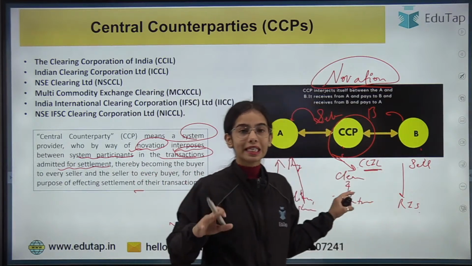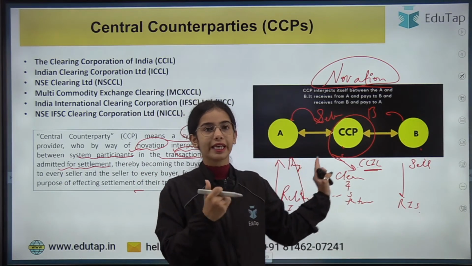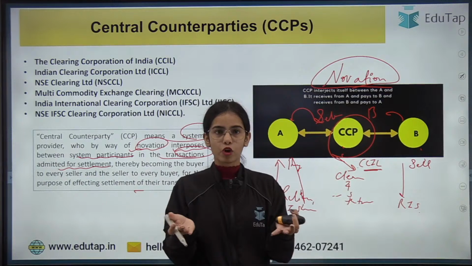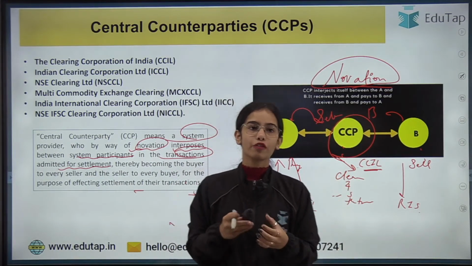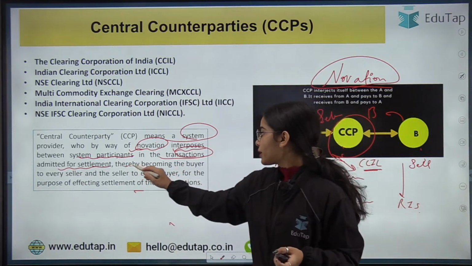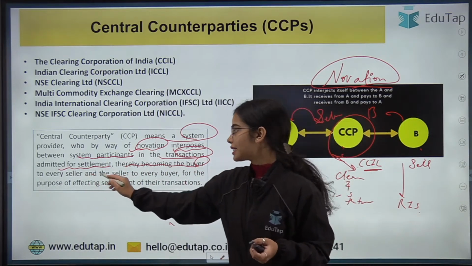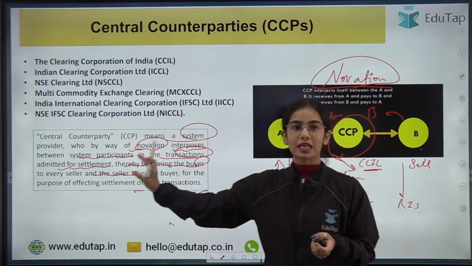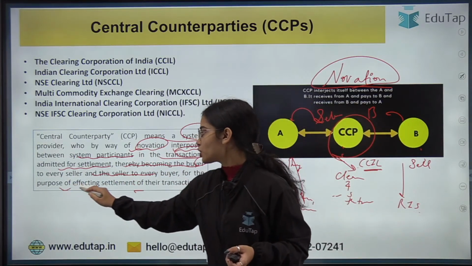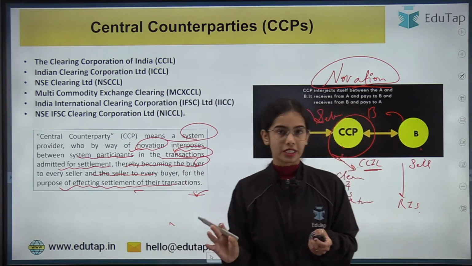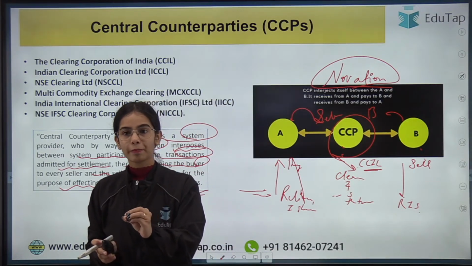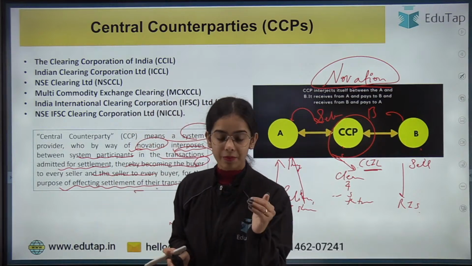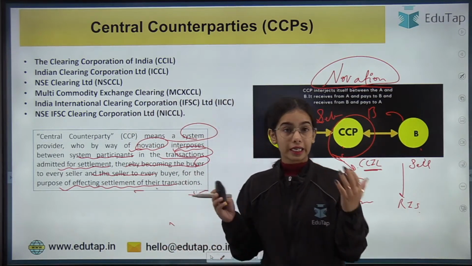So the initiation of the trade is done by A and B through their trading platforms, and now the CCP will clear and settle the trade through novation, thereby becoming the buyer to every seller and the seller to every buyer for the purpose of effecting settlement of their transaction. I hope it is very clear who the CCPs are. The CCPs are the clearing corporations.